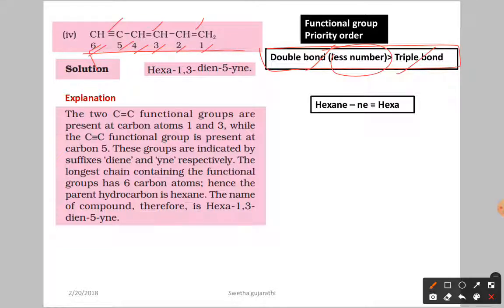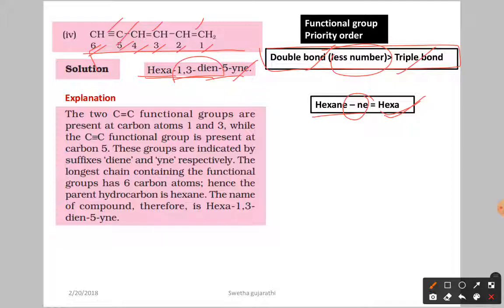For the six-carbon chain, from hexane you remove the -ne, so the parent chain is hexa. After that, at the first and third carbon we have two double bonds, so we write diene, and the fifth carbon has the triple bond, so we write 5-yne. So hexa-1,3-diene-5-yne. This is the nomenclature.